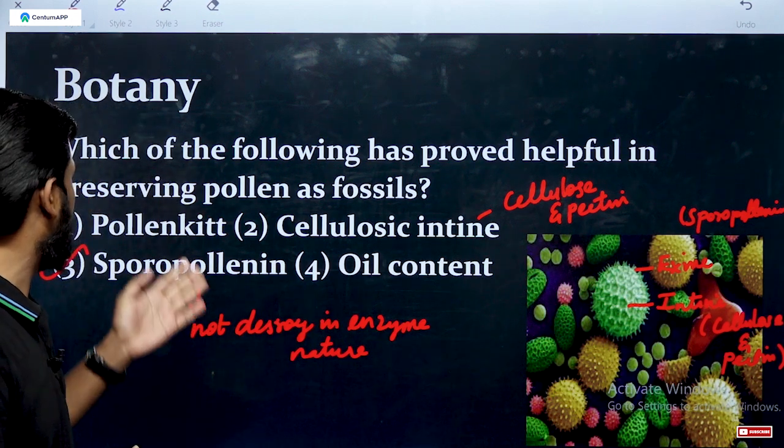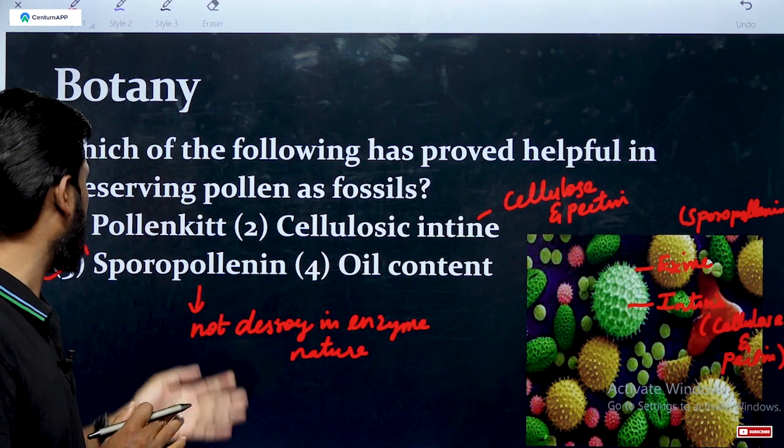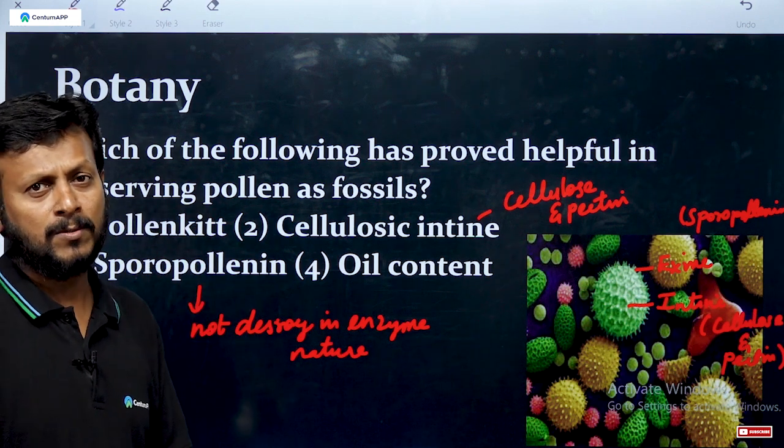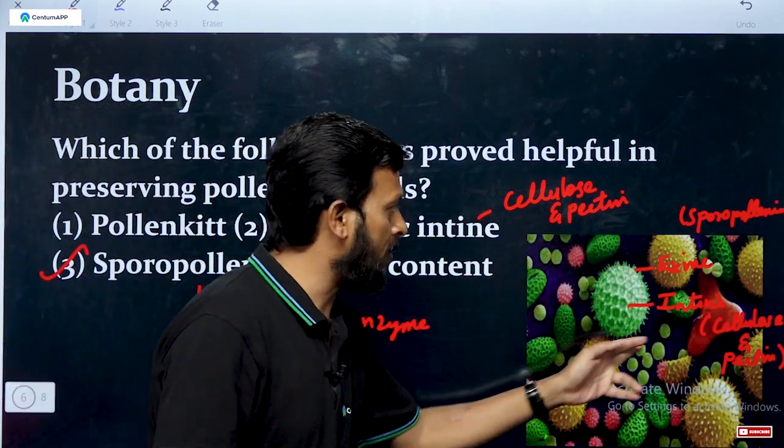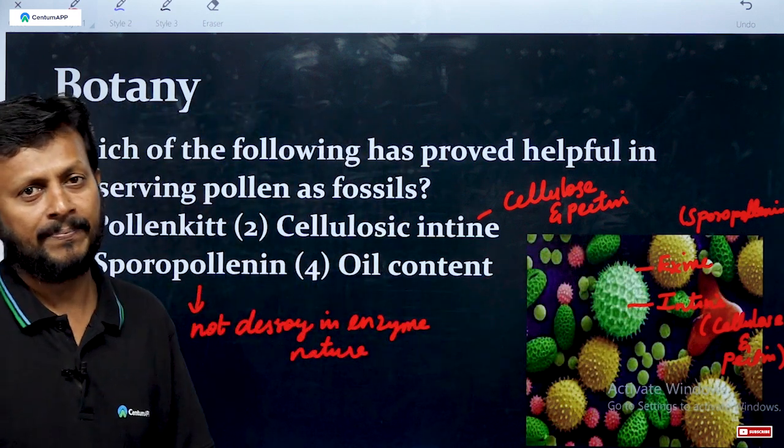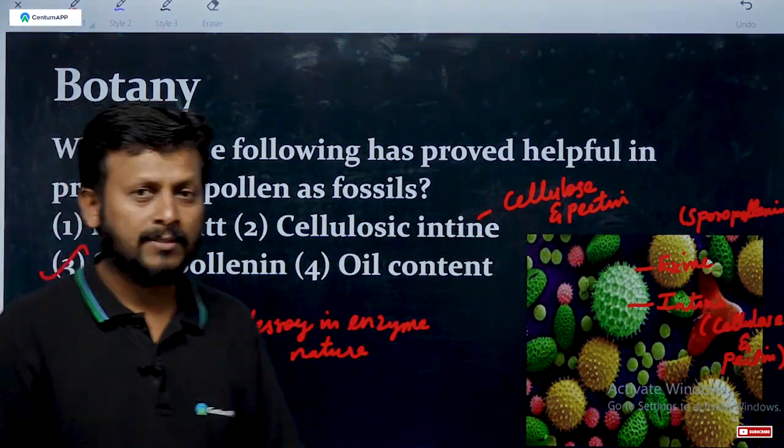That's why pollen is preserved by sporopollenin, a chemical substance always present in the outer exine layer. Thank you, students.